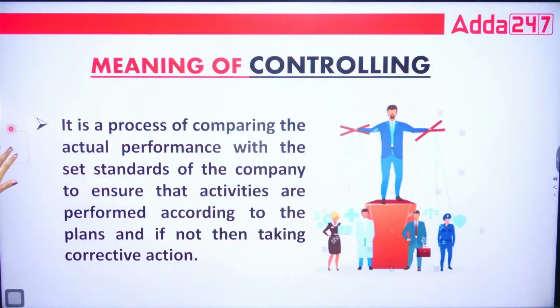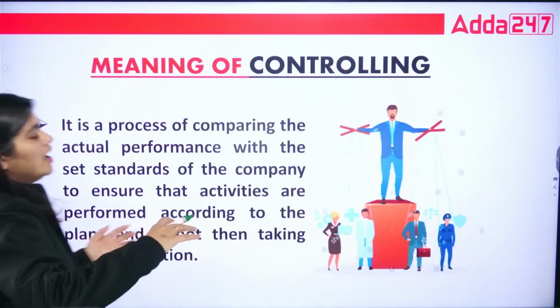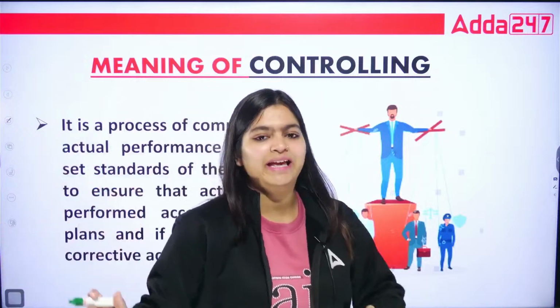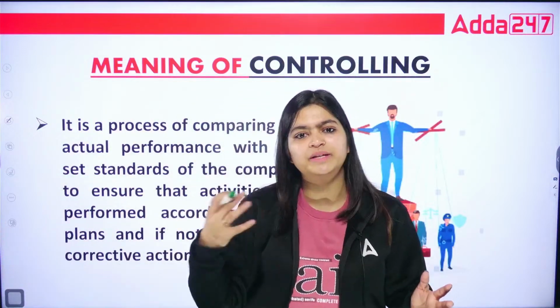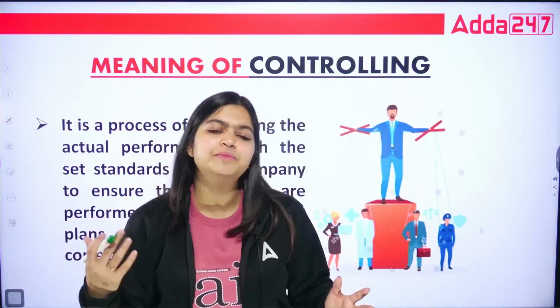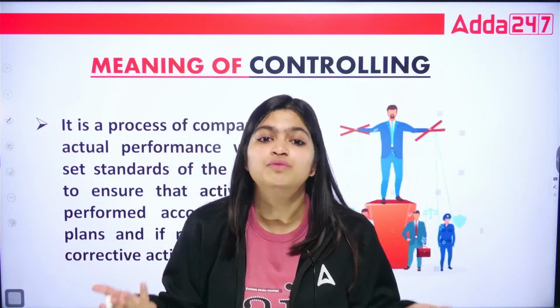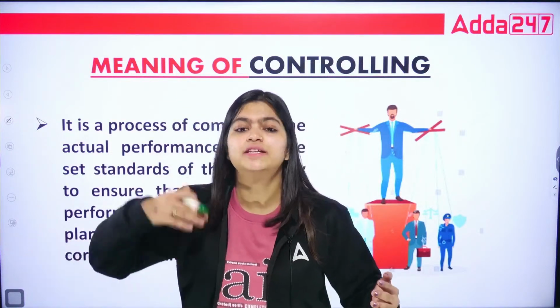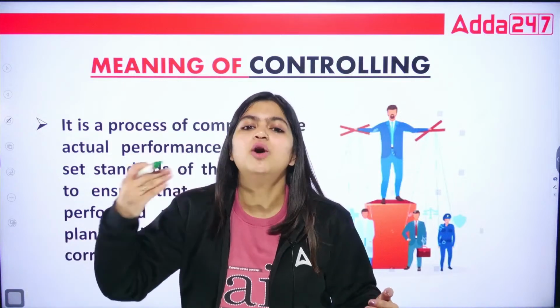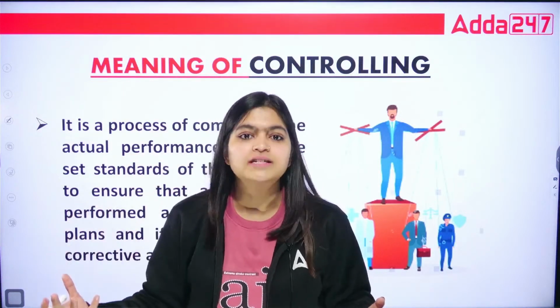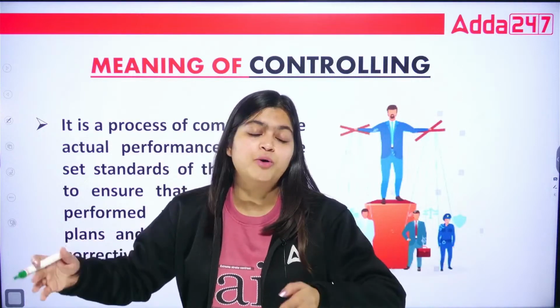So what is the meaning of controlling? When you started this module A, we understood that it includes planning, how management plans in advance about the future, what objectives we can take, how we can organize our organization, and which staff we need to appoint at which place.